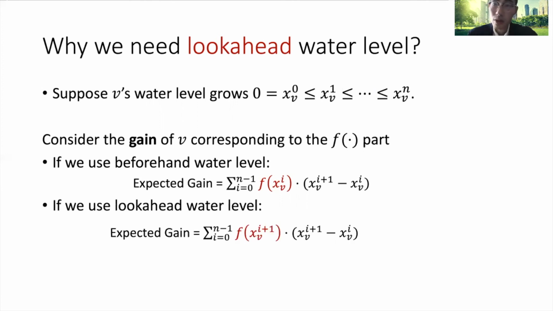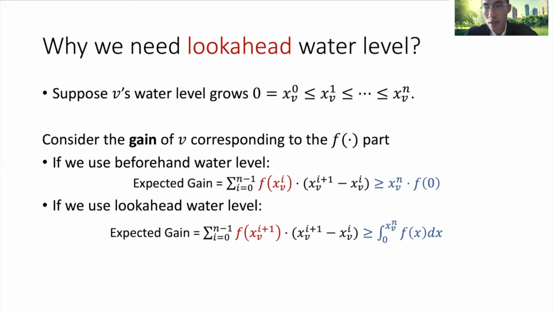And if we use lookahead water level, then the price will be larger, right? On the deadline of vertex i plus 1, the price will be f(xv_{i+1}). So the only difference is the superscript. It differs by 1. However, when you look at the worst case of these two formulas, the first one gives xvn times f(0).